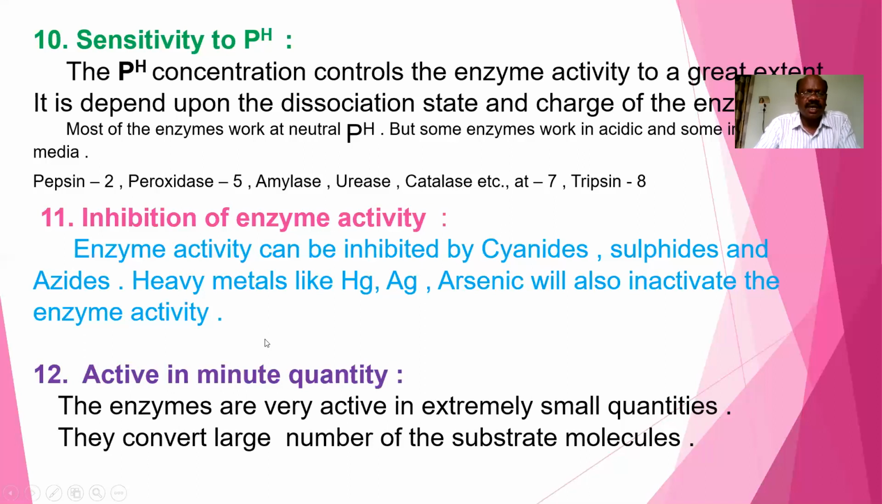Okay, last property, that is activity in minute quantity. The enzymes are very active in extremely small quantities. Even though the enzyme amount is very small, they can convert a large number of substrate molecules into products. So here, activity in minute quantity. The enzymes are very active in extremely small quantities. They convert a large number of substrate molecules into products. Okay, thank you.